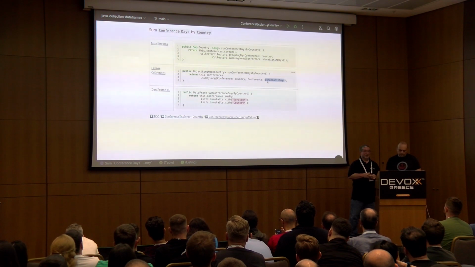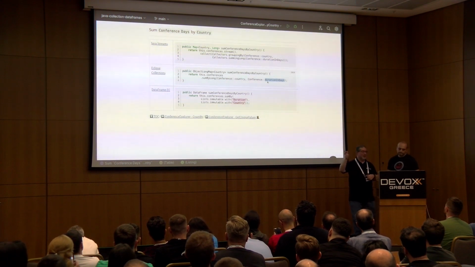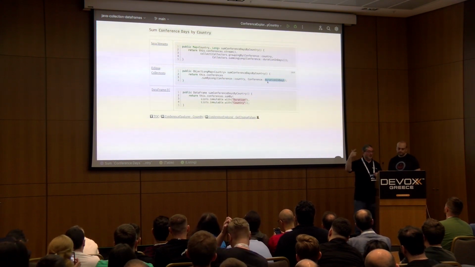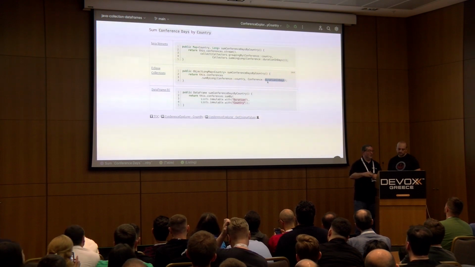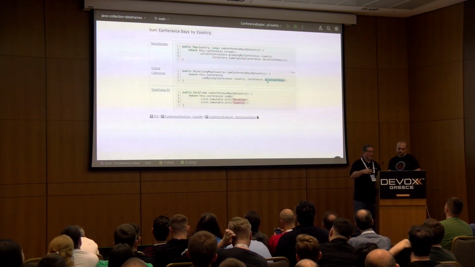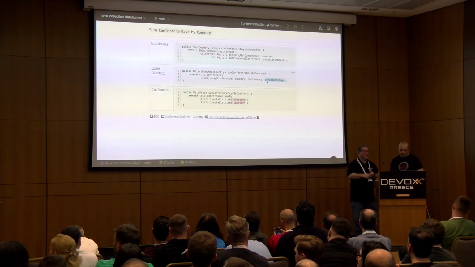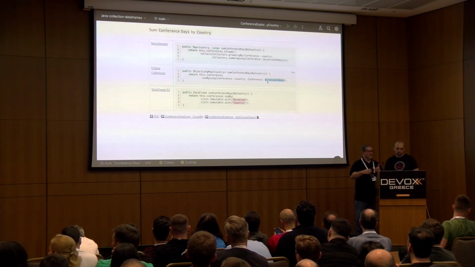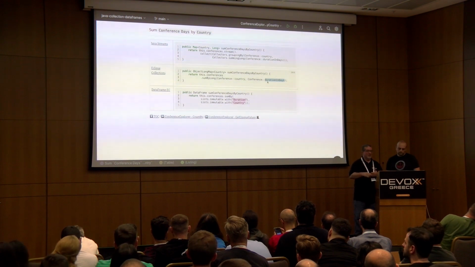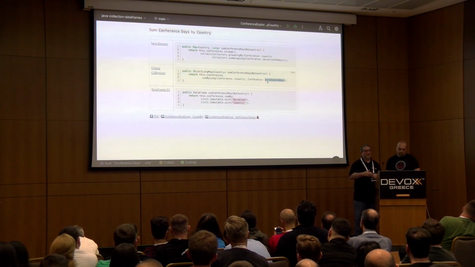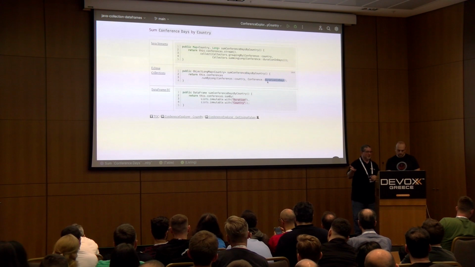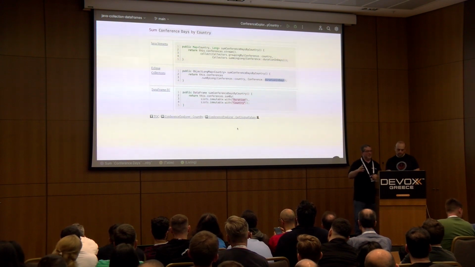One primary difference here is that in the case of streams, you're coming back with a map of country to the long sum, which is a capital L Long. With Eclipse Collections, sumByLong, and there are four different sumBy methods: sumByLong, sumByInt, sumByDouble, sumByFloat, comes back with a specific primitive collection. We have primitive maps in Eclipse Collections, so you can see it comes back with an object long map.